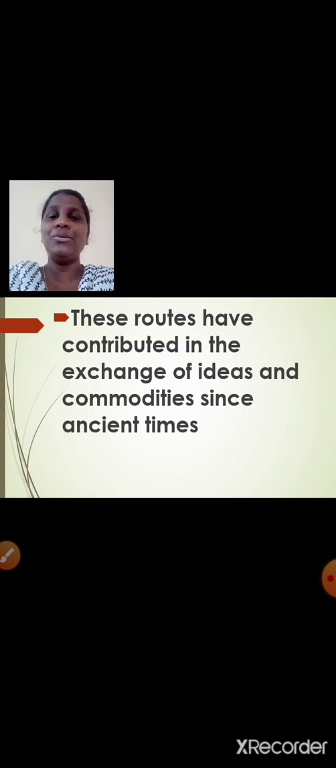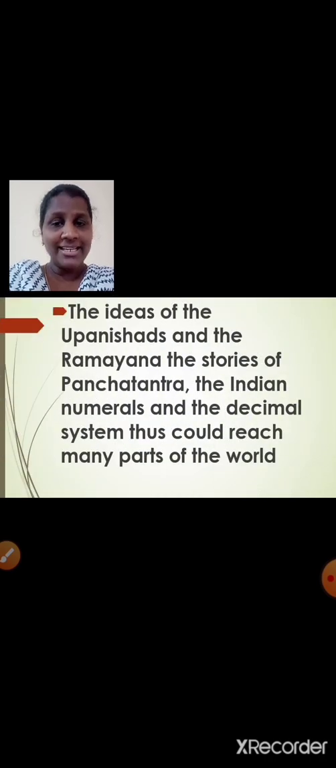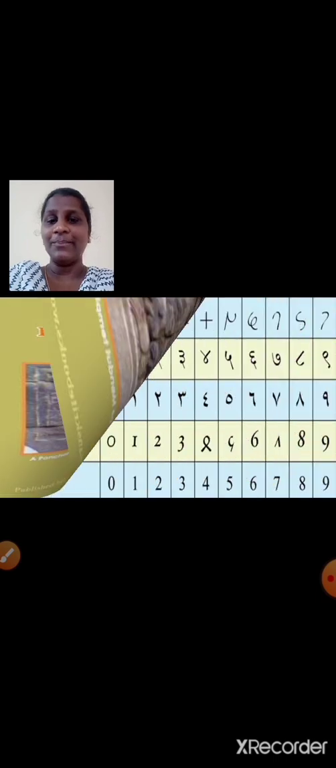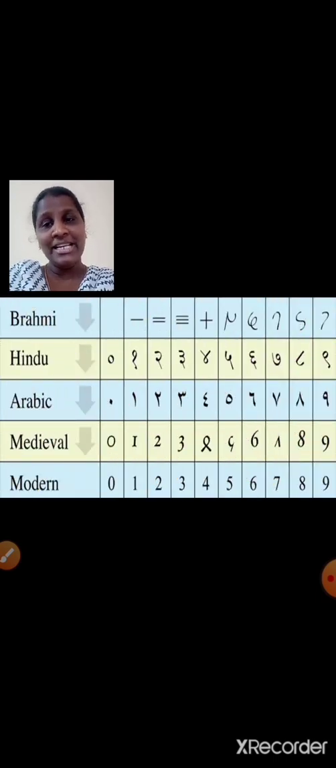These routes have contributed in the exchange of ideas and commodities since ancient times. And these routes are considered to be very important because they have contributed not only in the exchange of ideas but also of the commodities since ancient times. The ideas of the Upanishads and the Ramayana, the stories of Panchatantra, the Indian numerals and the decimal system thus could reach many parts of the world. So you can see the image of Upanishads here.